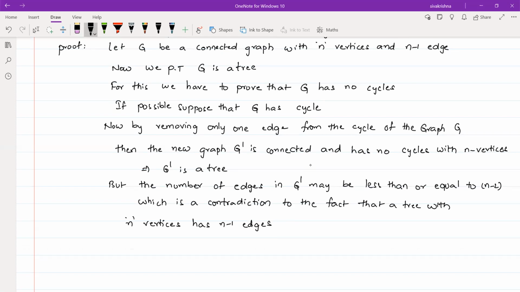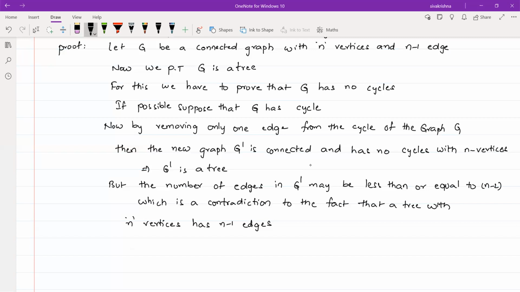Okay, so I suppose that the connected graph is not a tree. It means that the connected graph contains a cycle. Whenever the connected graph contains a cycle, then by removing one edge from that cycle, the resultant graph should be a connected graph with no cycles. I am naming the resultant graph G dash, and G dash has no cycles.